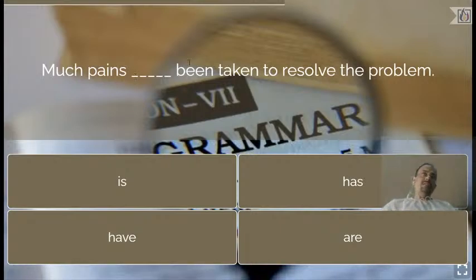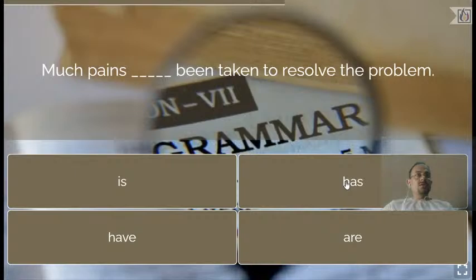And this is a passive voice structure. Been taken means it's a passive voice structure. There are two singular verbs here, is and has. But as the sentence is in passive voice, you cannot write is been taken. Understood? Therefore has is the correct answer.